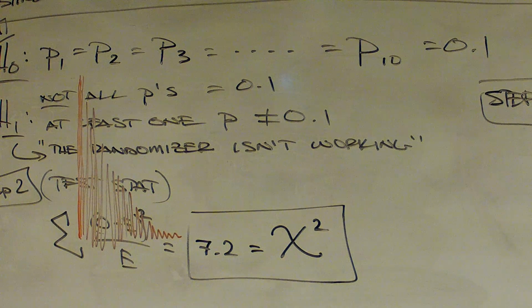If that was a small p-value, like 3%, 2%, 1%, then we'd say, now I believe this. Now it looks like something's off. It looks like something's going on. It doesn't tell you which one. We'll deal with that on Thursday. But it does tell you something's off. Is that fair? So yes, it appears that the randomizer is working just fine.